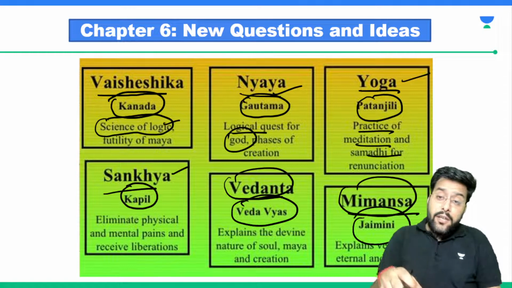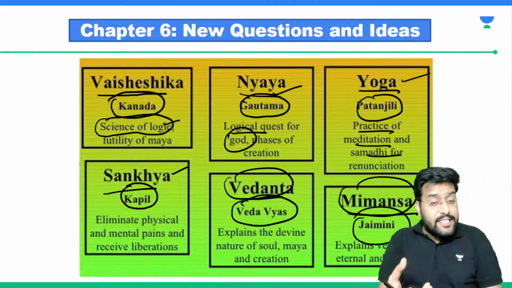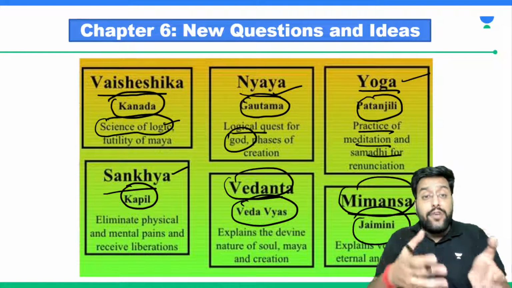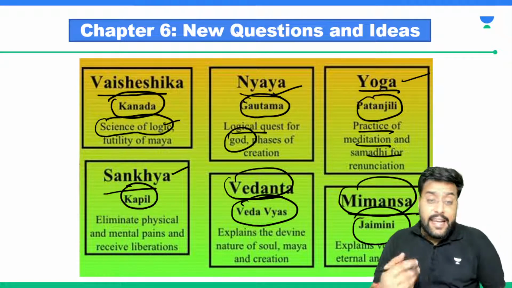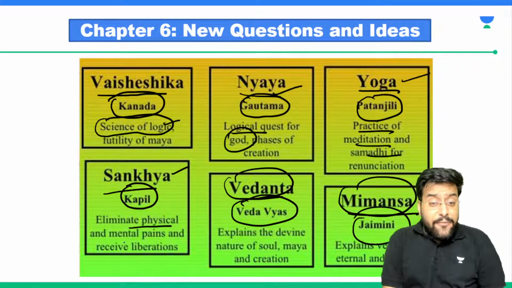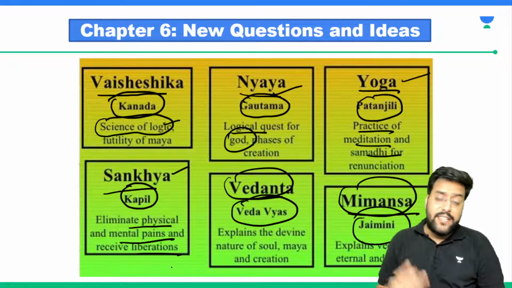So yoga school of philosophy, or Patanjali sage, told that if you practice meditation, if you take samadhi, you will be able to attain that enlightenment. Then there was Sankhya. It said eliminate physical and mental pains and receive liberation.